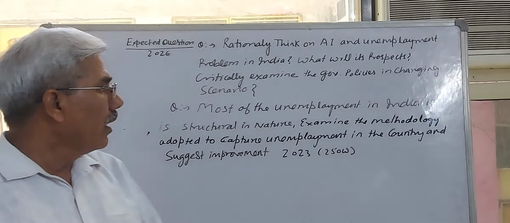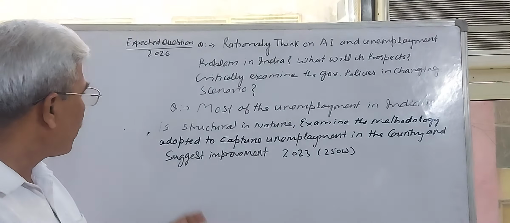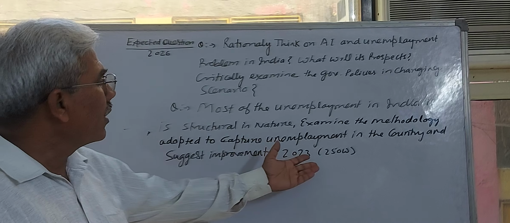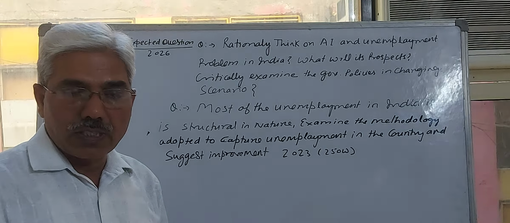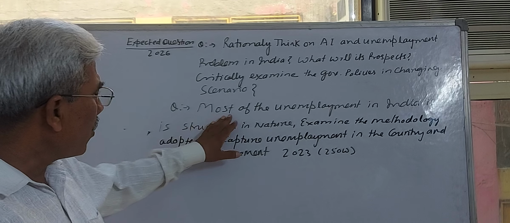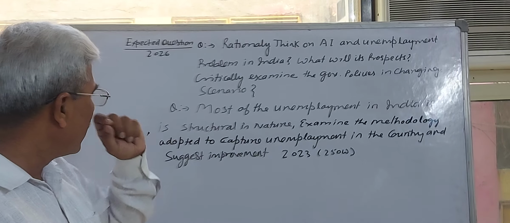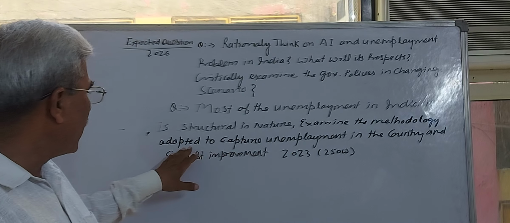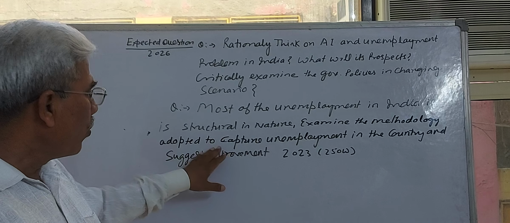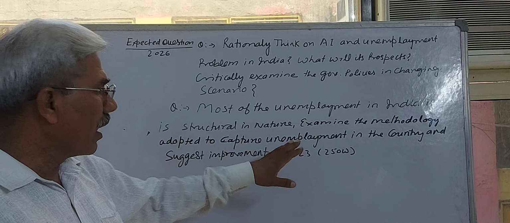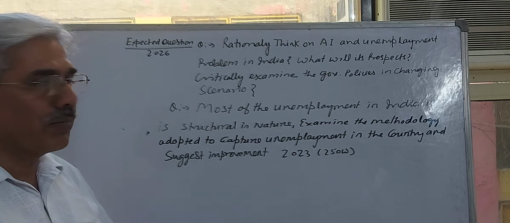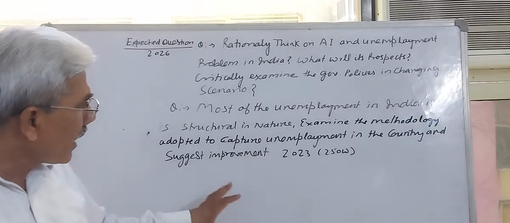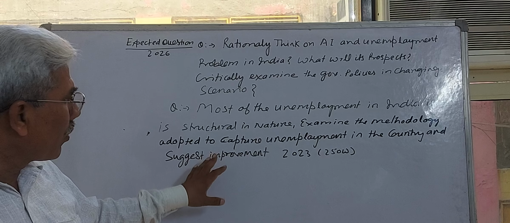Today I will discuss two questions, previous year questions 2023, which were asking 250 words, 15 marks. The question is: most of the unemployment in India is structural in nature. Examine the methodology adopted to capture unemployment in the country and suggest improvements. These questions carry three parts. You should be very clear about that one.